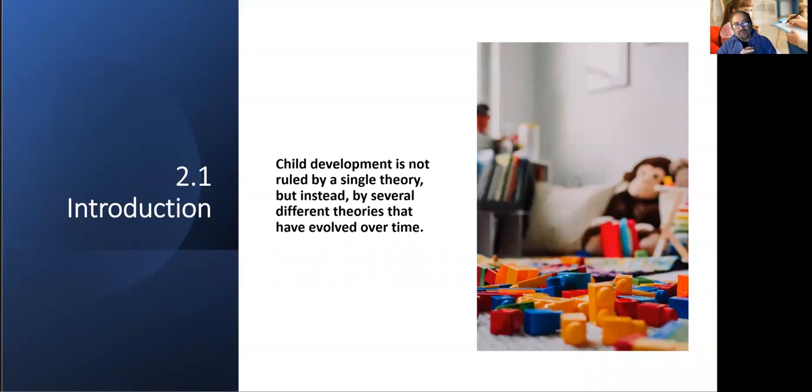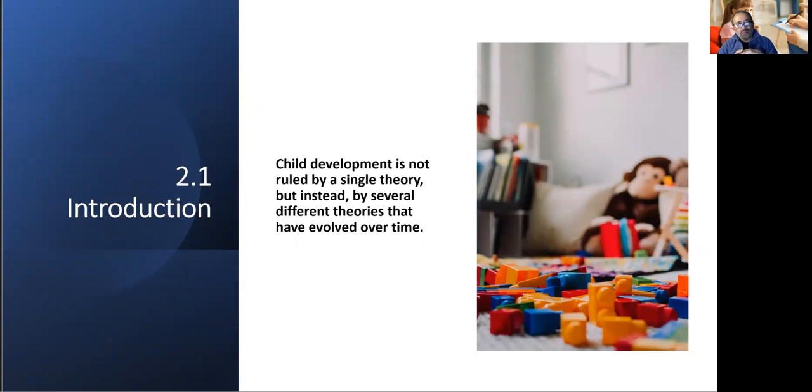Child development is not ruled by a single theory, but instead by several different theories that evolved over time. Having a theory is important for research in child development, because theories are a way for those who work or educate themselves in the area to talk systematically about certain concepts.